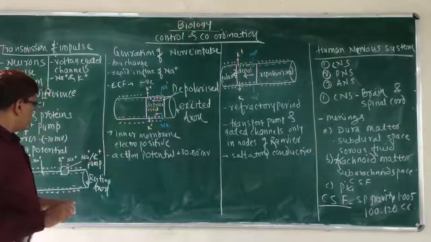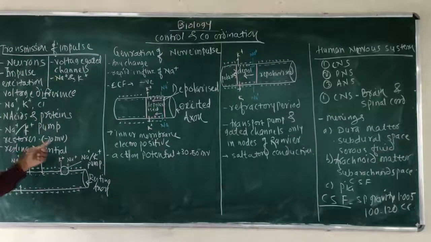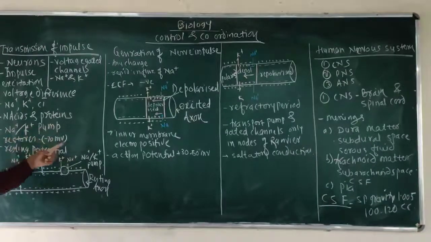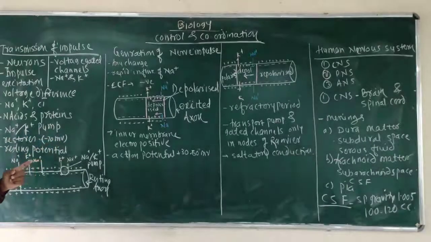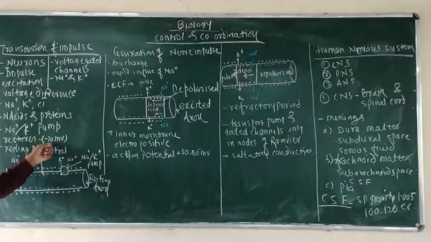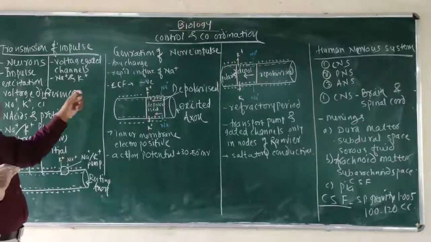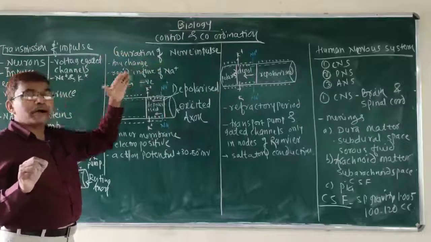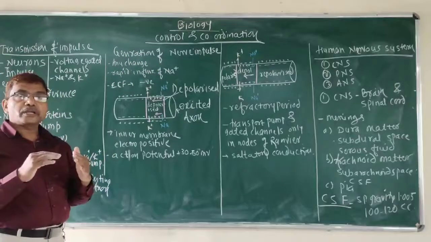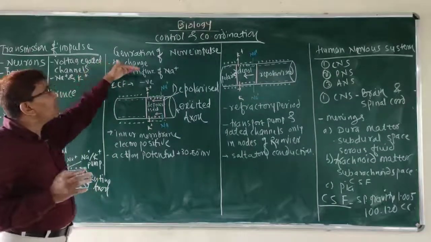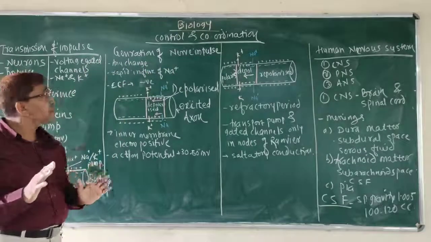Due to which, this resting potential, which lies roughly at -70 mV, is minimized, and due to which a rapid influx of sodium ions takes place.